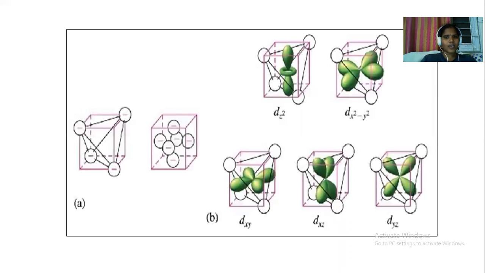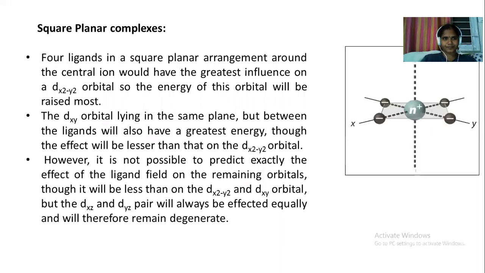Let's discuss the square planar complexes. The square planar complexes have a structure like this. If you compare the square planar complexes with the octahedral complexes, there's only a small difference: there are no ligands along the z-axis, but there are 4 ligands lying along the x-axis and y-axis. So obviously the orbital lying along the axis, dx square minus y square, will experience more repulsion than the t2 orbitals. So the basic splitting will be eg and t2g.